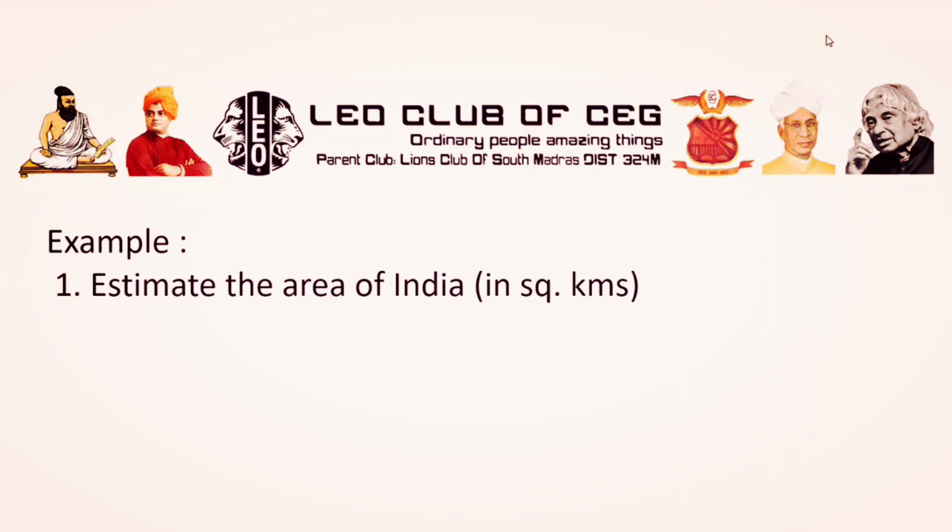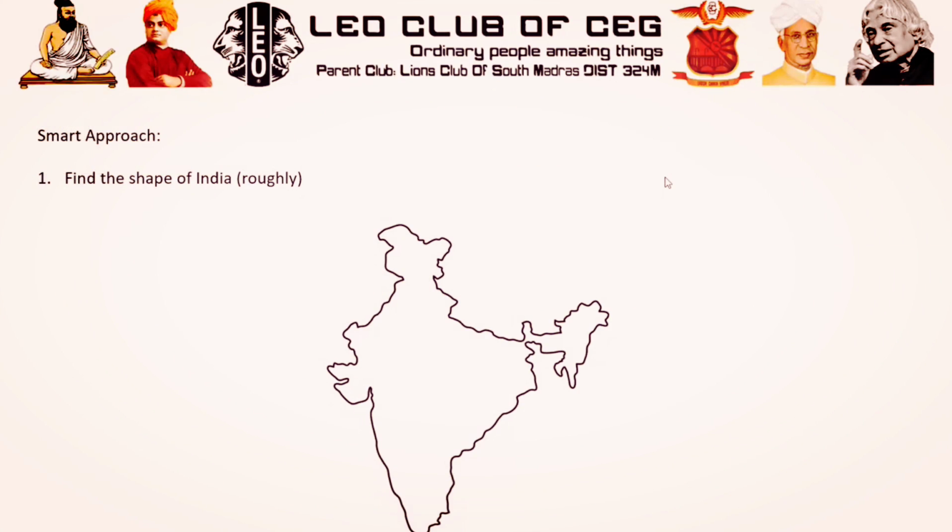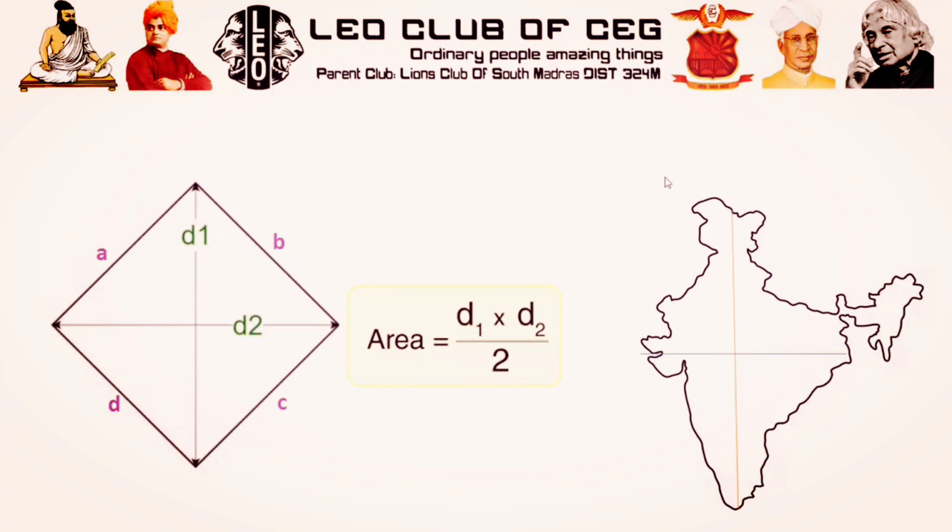This is a question. Can I try answering this? After seeing this question, what comes to your mind? What do you think you can do? What is the shape of India after seeing this picture? It's a rhombus. So this is the area of a rhombus. And what do you think about the length and width of India after seeing this map? So the area will be diagonal squared by 2, right? Because the diagonals are the same length.